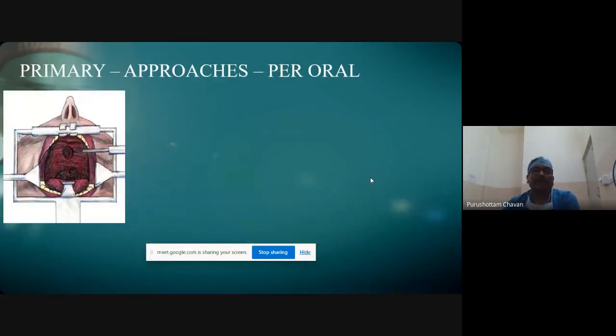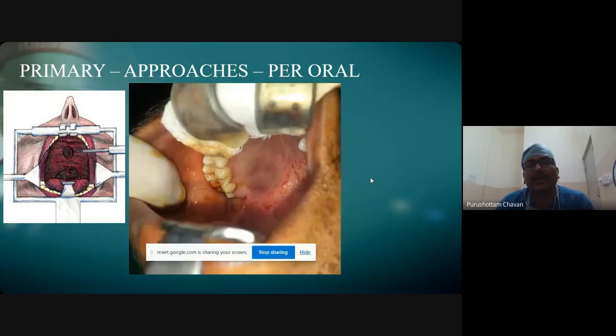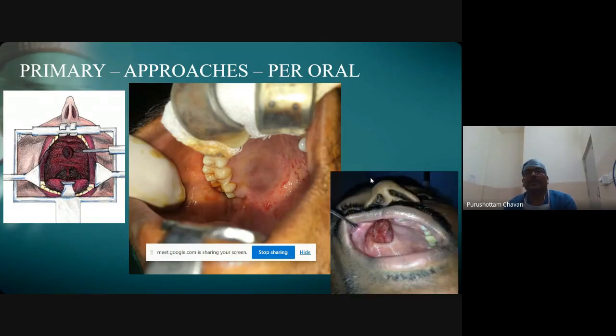So keeping these factors in mind, we'll go back and address the malignancies and see how it impacts. If a lesion is very small, only on the palate, this can be very well addressed in the current scenario with transoral excision.